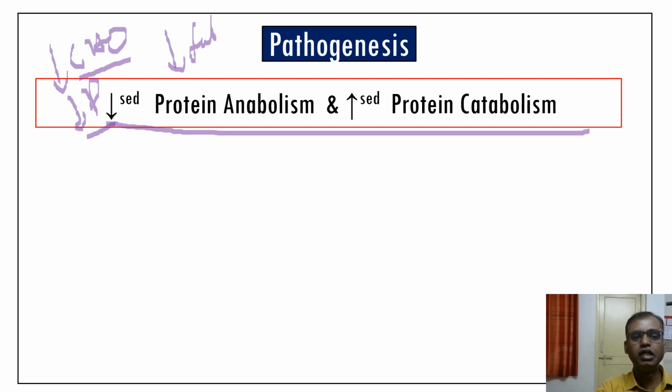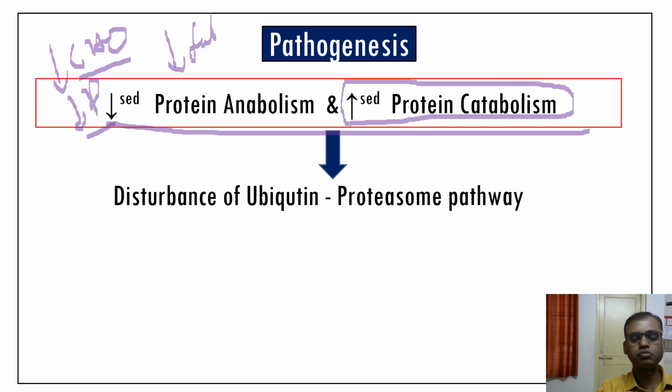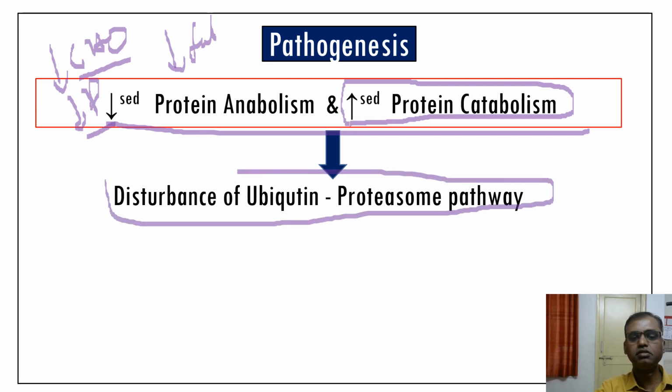In atrophy, there is decreased protein anabolism, that means decreased protein production, whereas there is increased protein catabolism. Destruction of the protein is taking place more. So that leads to activation of the ubiquitin proteasome pathway. Here you can ask the question why there is activation of the ubiquitin proteasome pathway. The simple understanding: the ubiquitin proteasome pathway helps in elimination of dysfunctional or misfolded protein which is present inside the cells.